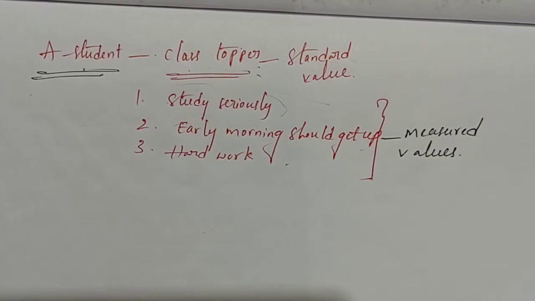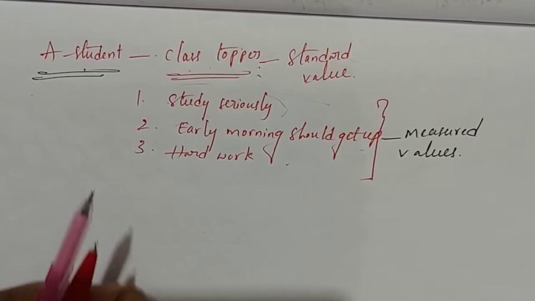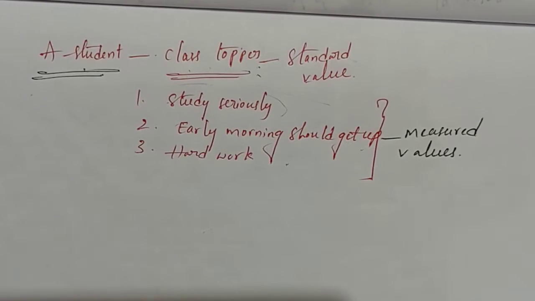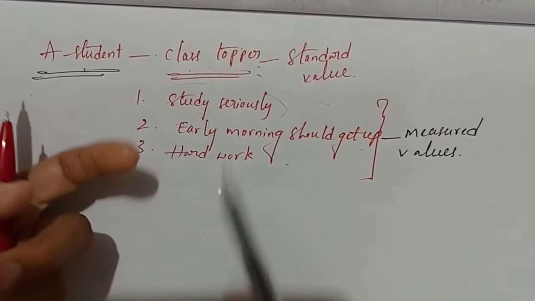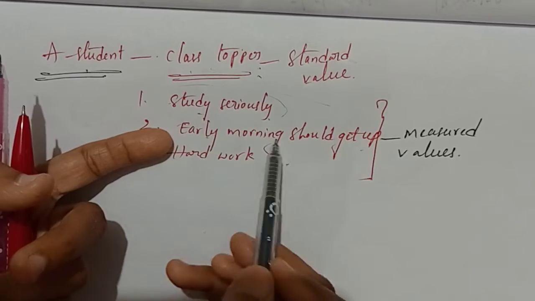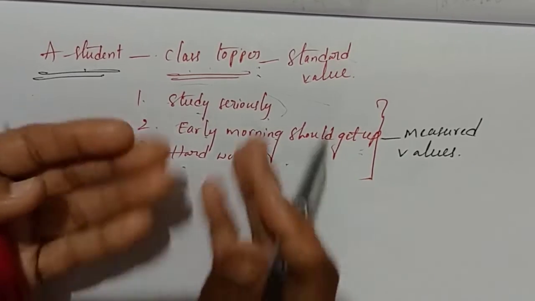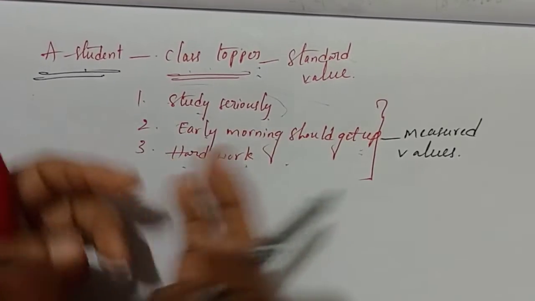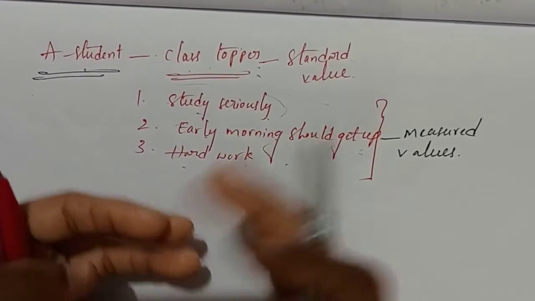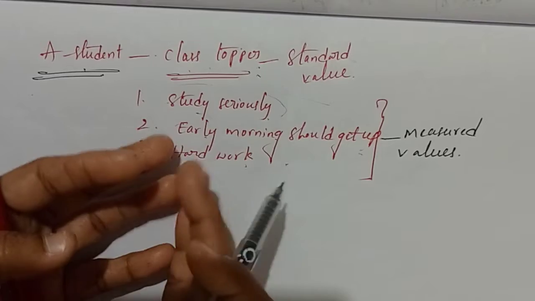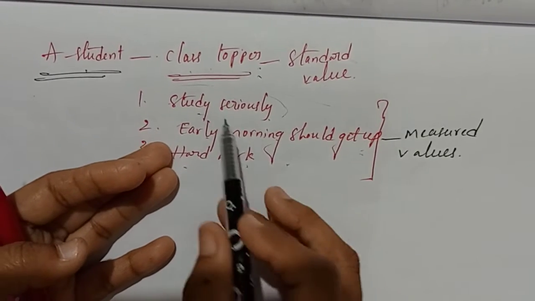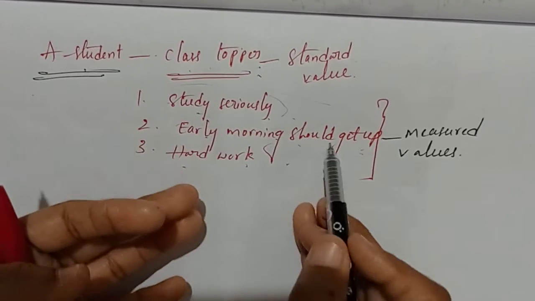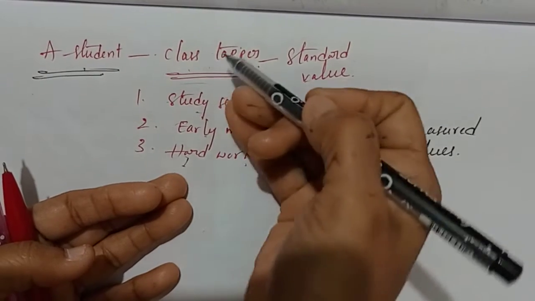Are you following? Precision is nothing but the closeness between the measured values. So he should study seriously, get up early in the morning, and do hard work; these are all close to each other, correct? He has to do all of them, then only he can reach his goal.